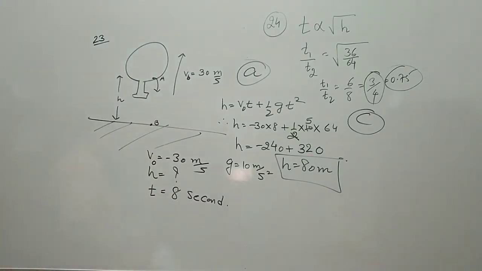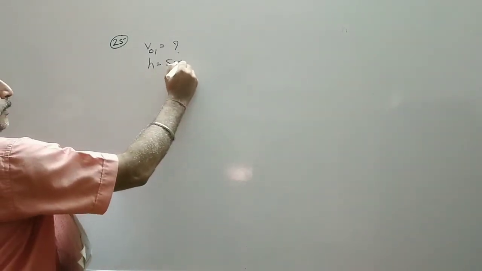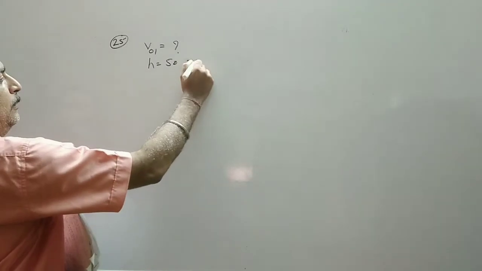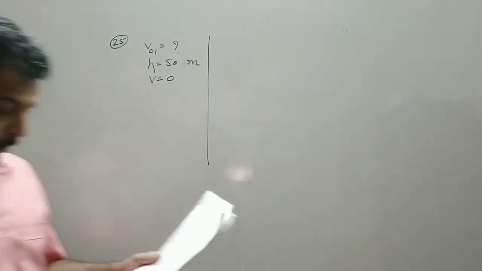Now let us move to MCQ number 25. A body is thrown upward with some velocity and reaches the maximum height of 50 meters. So we have one body which is thrown upward. The velocity is not given, so we take a symbol V01. It reaches a maximum height of 50 meters, so let this be H1. And it reaches the maximum height, so the final velocity is taken as 0.